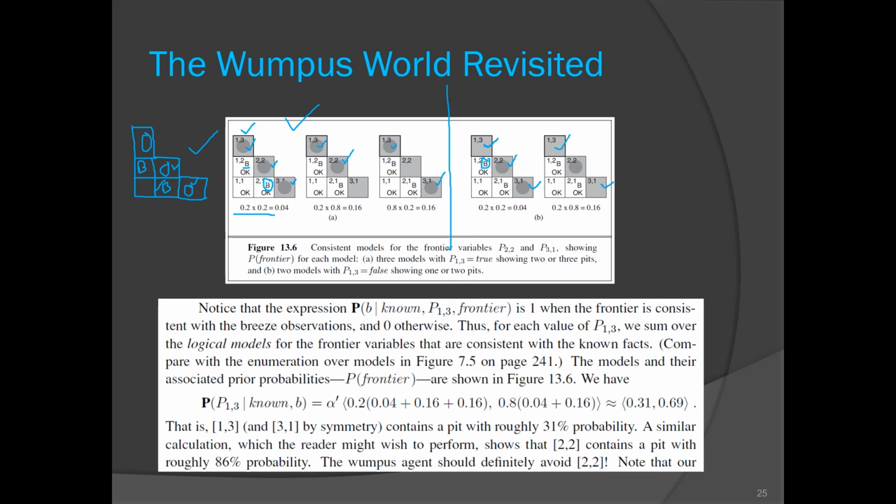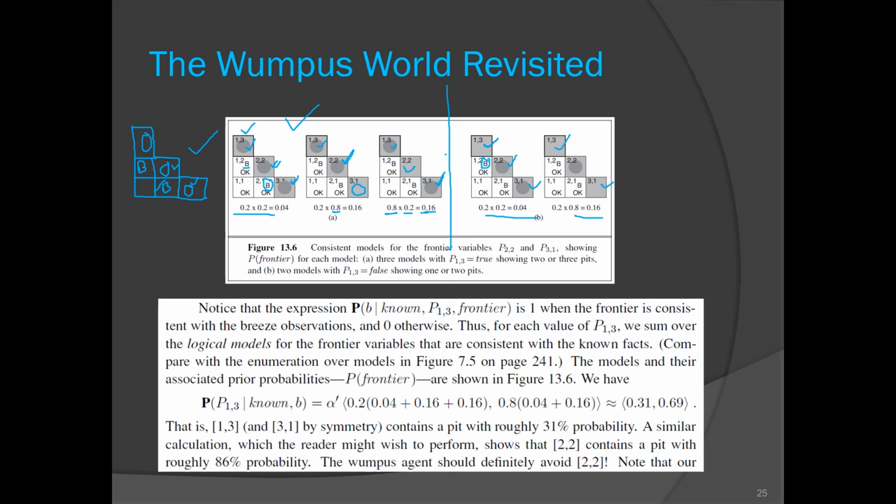If we have a pit at 2,2 and 3,1, the probability will be 0.2 times 0.2. And if we don't have a pit at 3,1, then the absence probability will be 0.8. So the probability of a pit at location 2,2 times 0.8 is 0.16. Here the pit is not there, so the probability is 0.8, and here we have a pit, 0.2. So the probability of this world is 0.16. Similarly, you calculate for the other possible worlds also.